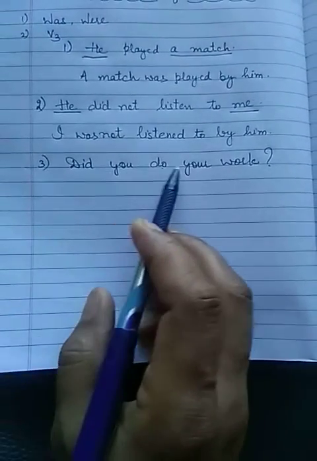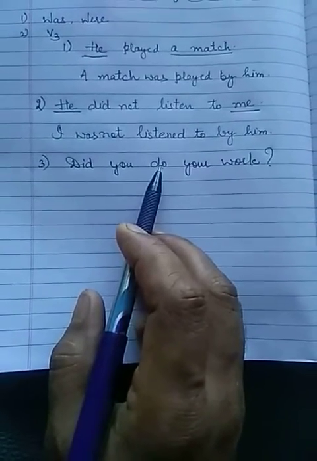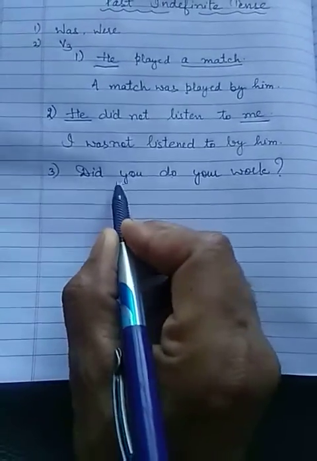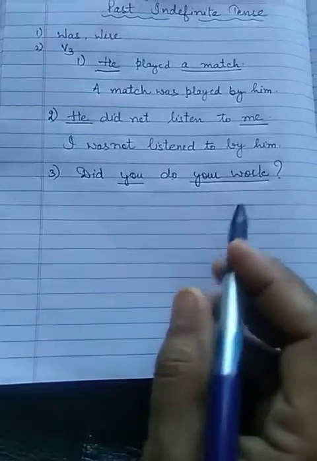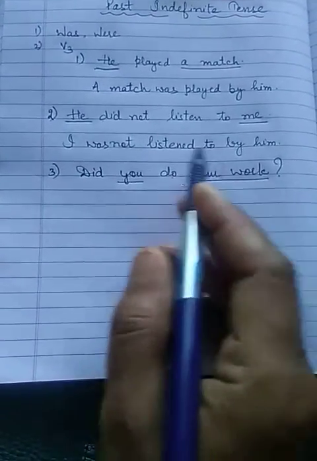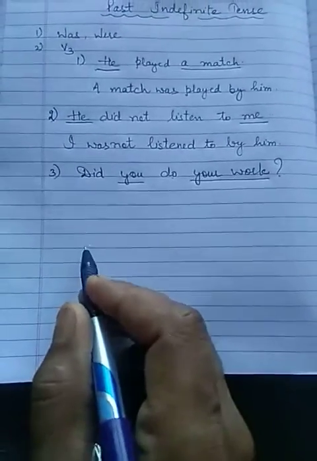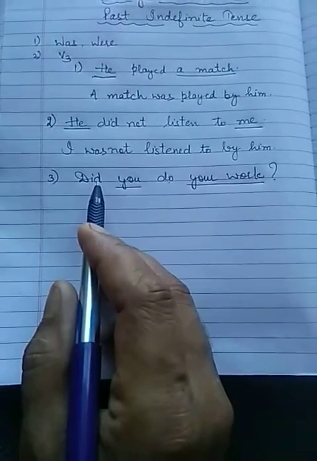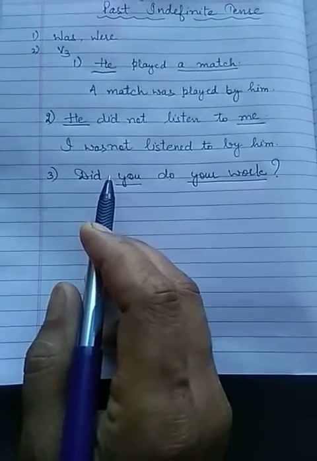Did has been used. First form of the verb has been used. Okay, now we have to find the subject and object. So here is the subject and here is the object, right? And because this sentence is interrogative, the sentence in passive voice will also remain the same, that is interrogative. So let's start. Did will be replaced by either was or were, because was and were helping verbs are used in passive voice in past indefinite tense.